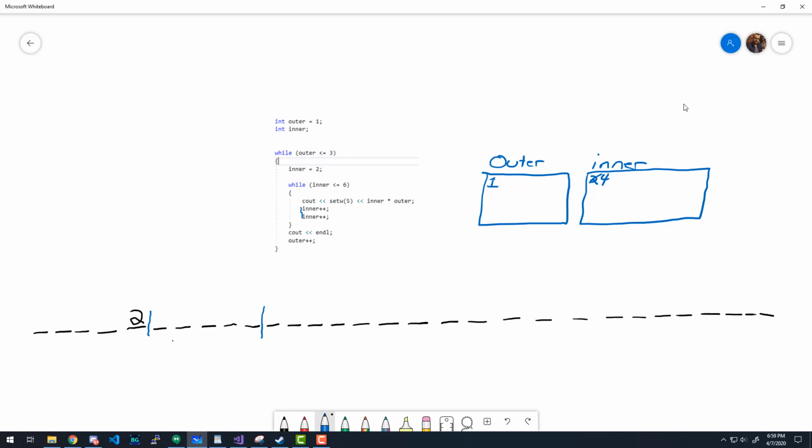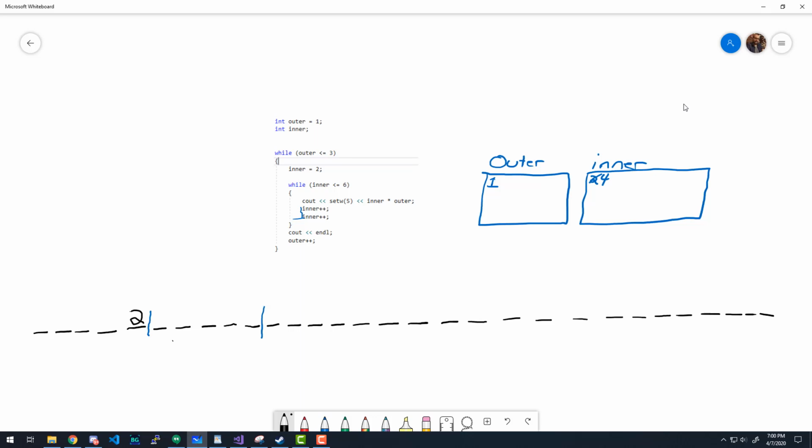Good question. Why wouldn't the inner equals 2 readjust your inner number to 2? Because we didn't go back up to this line yet. We're still in this loop. So this loop will continue to execute until this is false. Then we will go down, and then we'll go back up and test the loop test again. And if that still is true, then we'll come back down and set inner equal to 2. Does that make sense? Okay. Once we're done with this whole example, if that doesn't make complete and total sense to you, then let's talk.